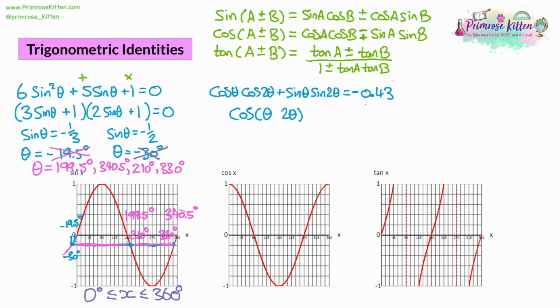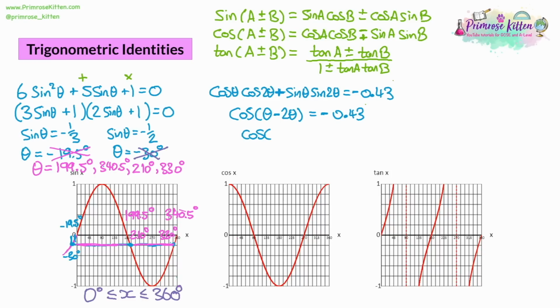Now we'll really carefully look at the plus or minus. We've got a plus in our original, and in the formula it's minus or plus, which means we switch the sign. So this is going to be a minus. And cos of theta minus 2 theta is going to be equal to negative 0.43.